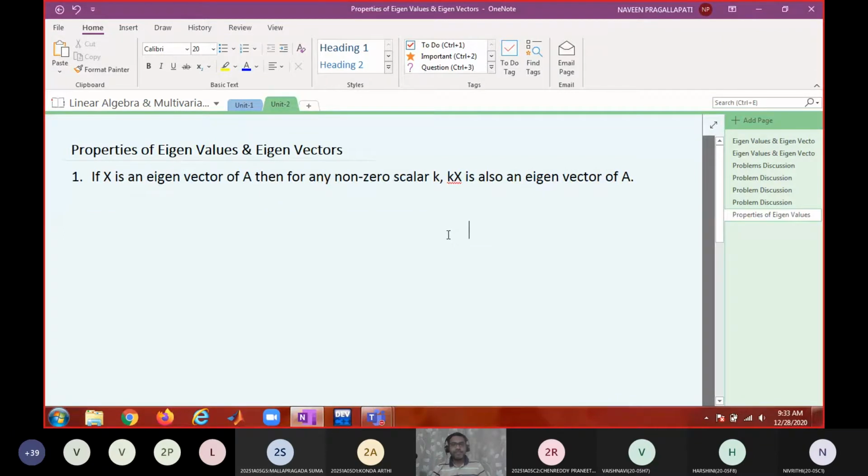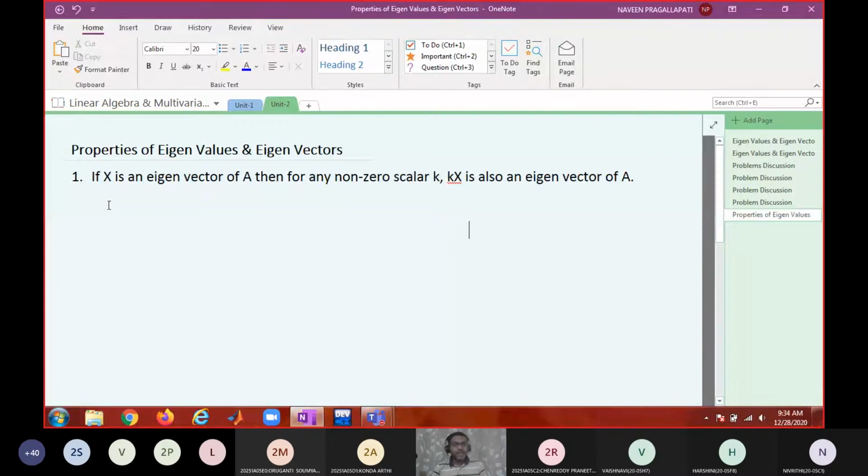Sir, because kx will also be a solution to the homogeneous equation. Eigenvectors are basically solutions of a homogeneous system, and any multiple of a solution is also a solution to the homogeneous system. Therefore, if x is an eigenvector, it is a solution; its multiple is also a solution, therefore it is also an eigenvector. Is that okay? But instead of describing like that, we'll prove the same property in terms of eigenvectors now.